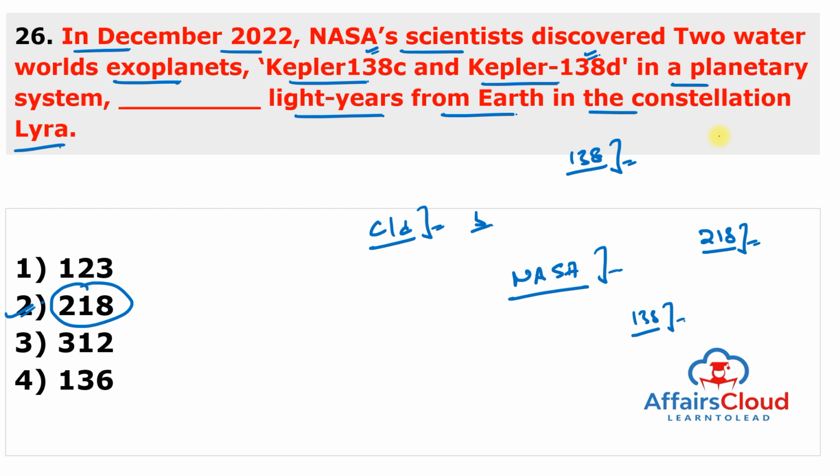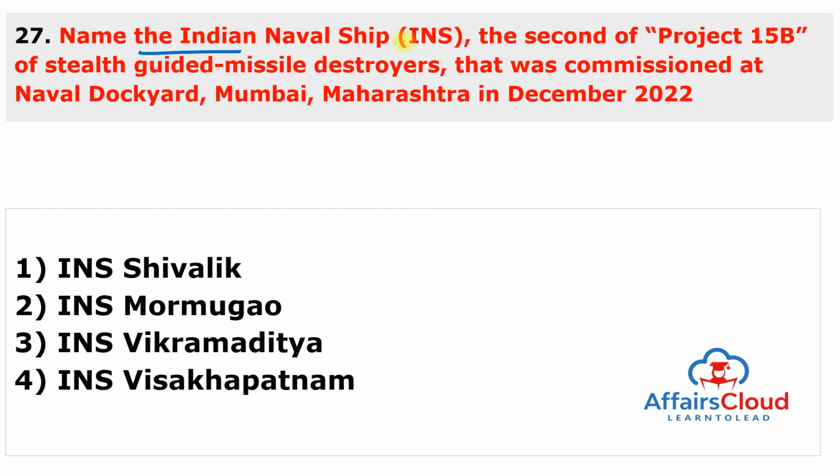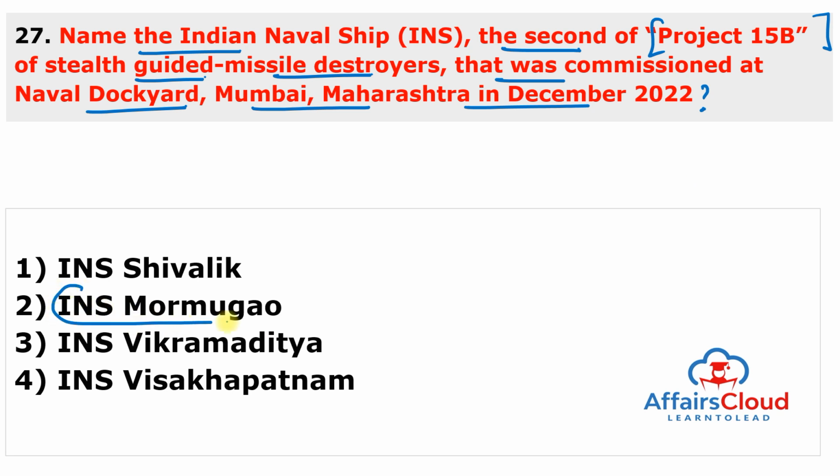Moving to next question. Name the Indian naval ship, the second of the Project 15B stealth-guided missile destroyers, that was commissioned at the Naval Dockyard in Mumbai, Maharashtra in December 2022. And remember, Project 15B is also known as the Visakhapatnam class destroyers. The name of this INS is INS Mormugao. Answer of this question is second.